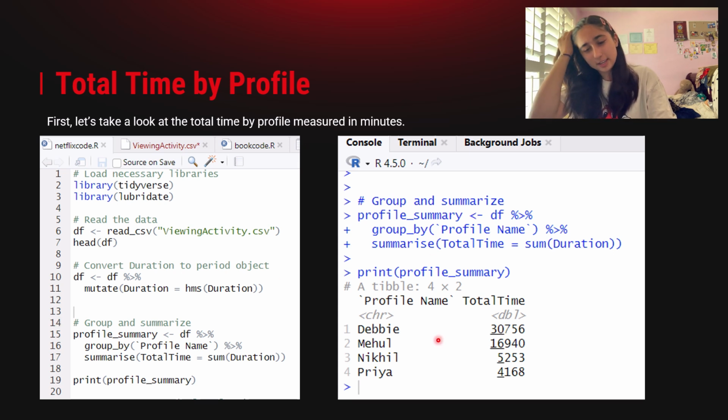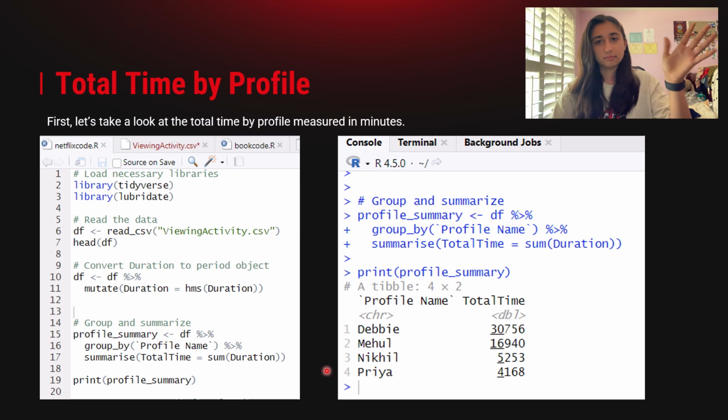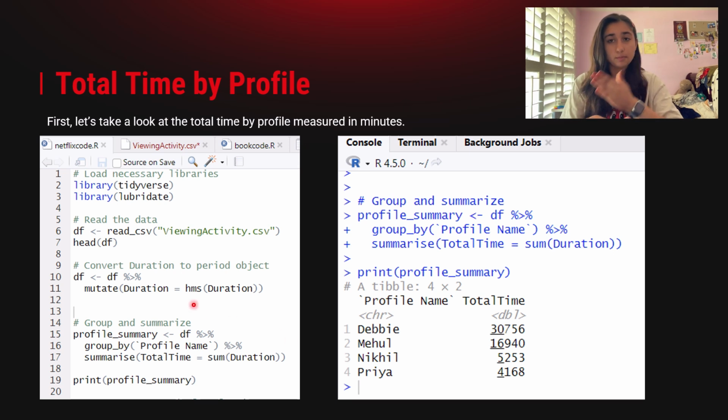But we can see here already that my account is the least used. We use it for just two shows, I think maybe three now, The Good Place. Nikhil uses his own account of his own free will, so I think he watches some One Piece on there, maybe some sitcoms. My dad also watches his own stuff, right? And then my mom watches all of her Korean dramas on there. So the currently most used profile is my mom's account.